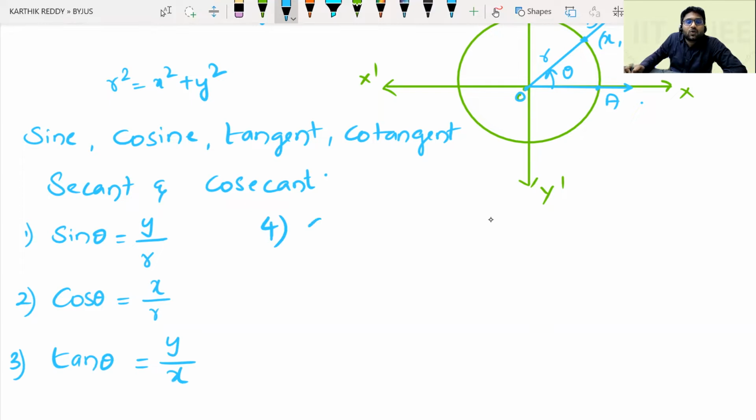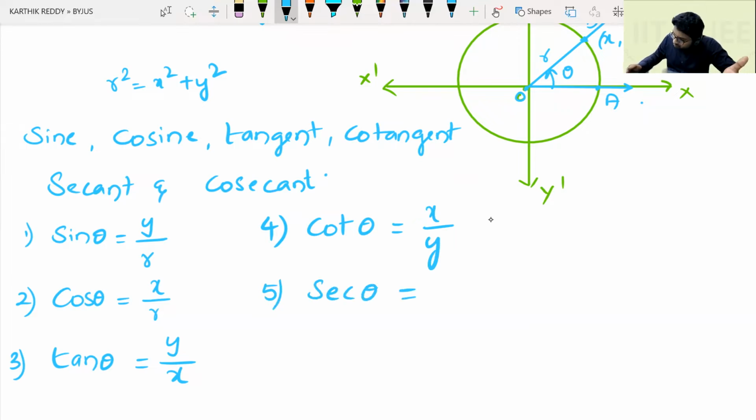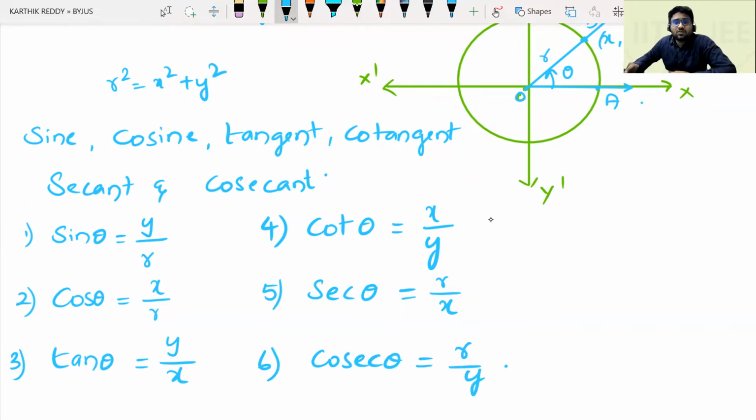Number four, cotangent of angle theta, simply called cot theta, is given by the ratio x by y. Number five, secant of angle theta, simply denoted sec theta, is given by r by x. Number six, cosecant theta is given by r by y. So this is how we define these six trigonometric functions: sine, cosine, tangent, cotangent, secant, and cosecant.